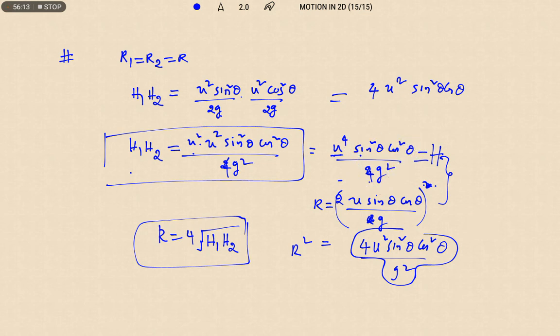Then I am going to get r square is equal to 16 times h1 h2, that is, r is equal to 4 times under root h1 h2. So this is the relation between range and maximum height. So thank you, stay safe.